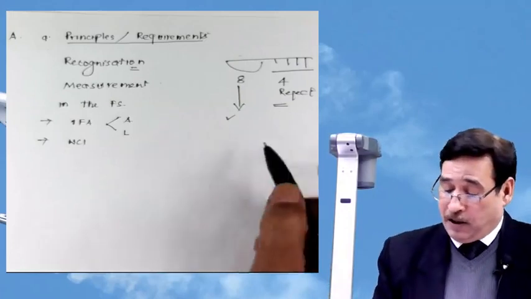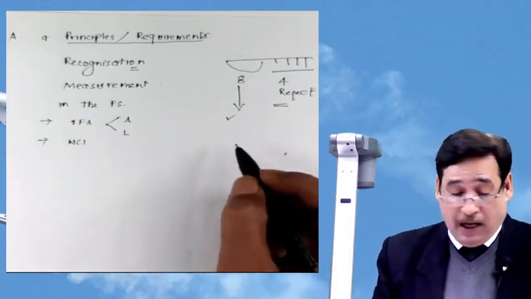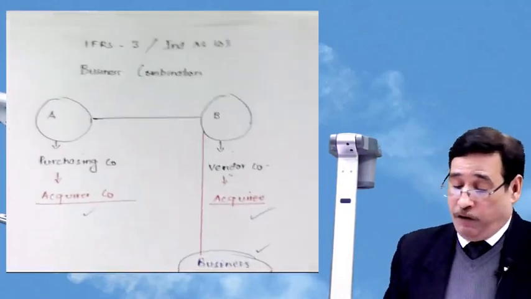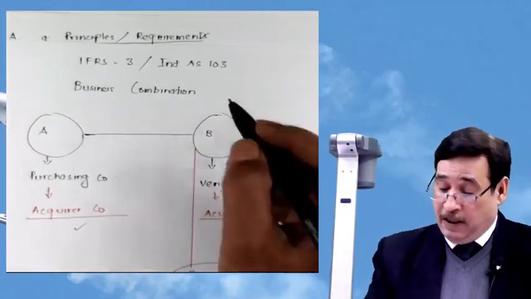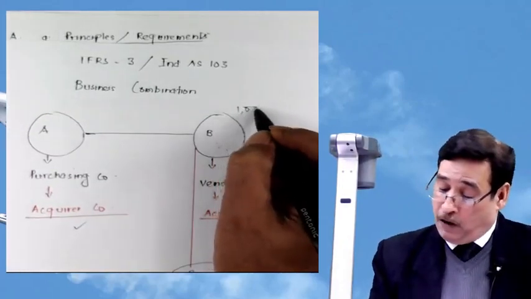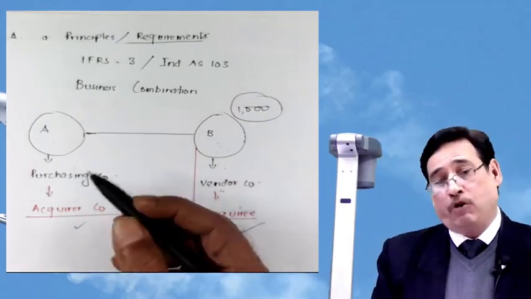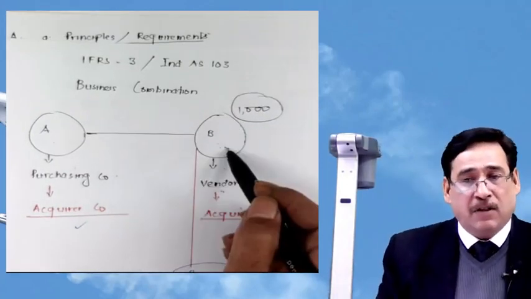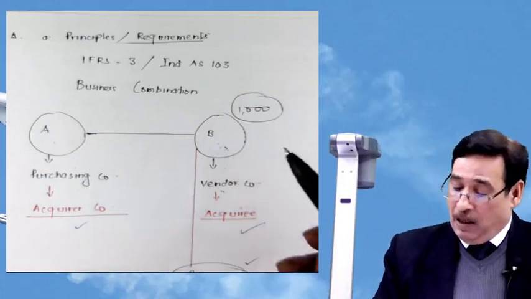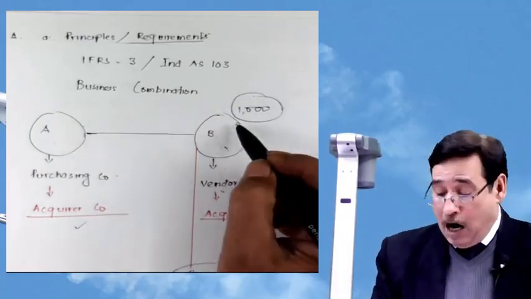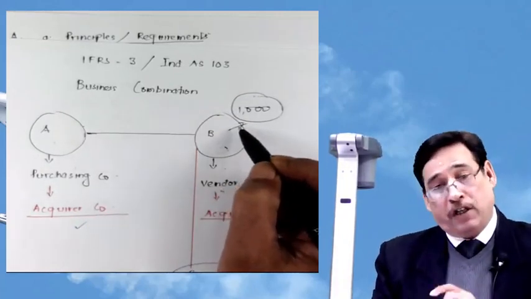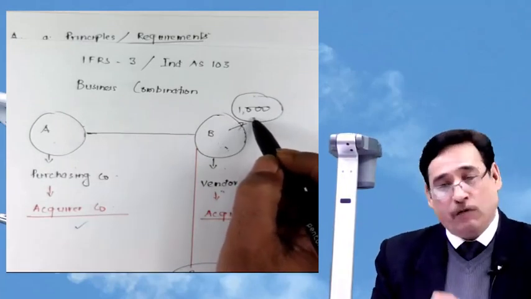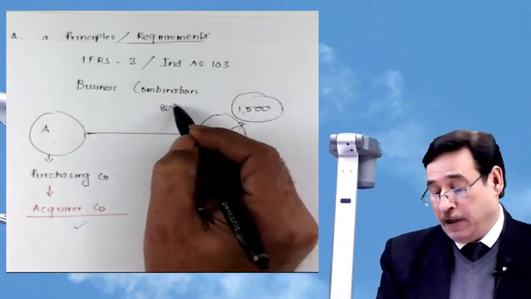Non-controlling interest means, suppose we acquire the control of this business. Let us say total share capital of B Limited is 1,000. How can we acquire this entity? Let us say out of the total shares issued by B Limited, 1,000, I bought 800 shares.